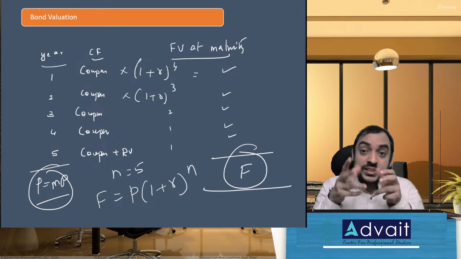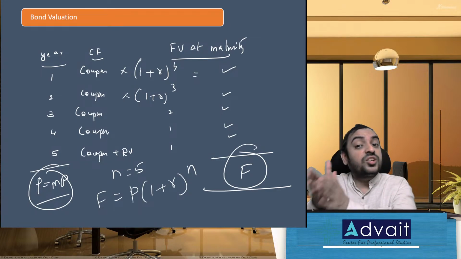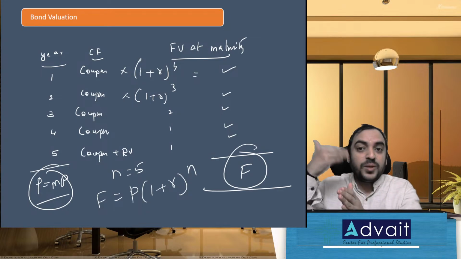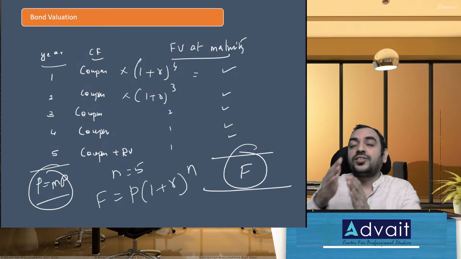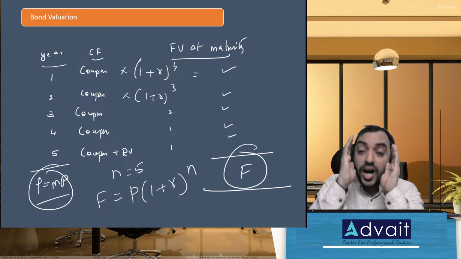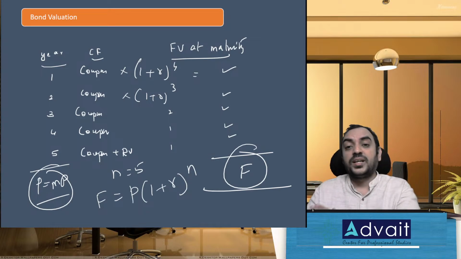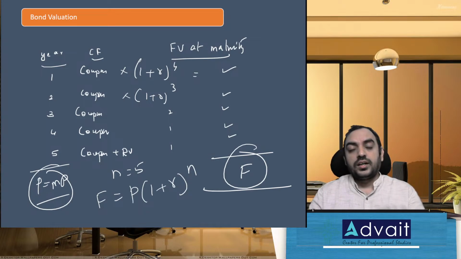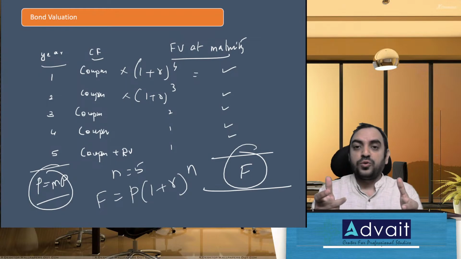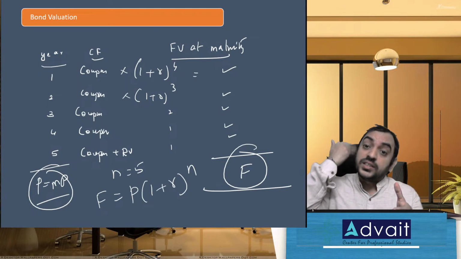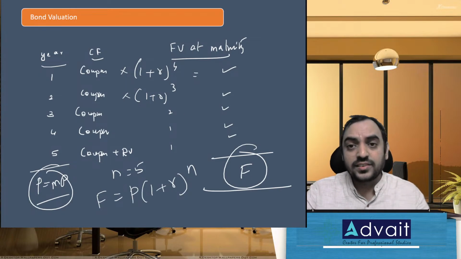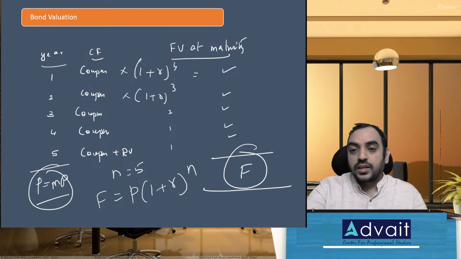So 10% per annum compounded half yearly effectively becomes 10.25 per annum. The 10% is called the nominal rate of interest, and the 10.25, effectively converted into annual terms, is called the effective rate of interest.